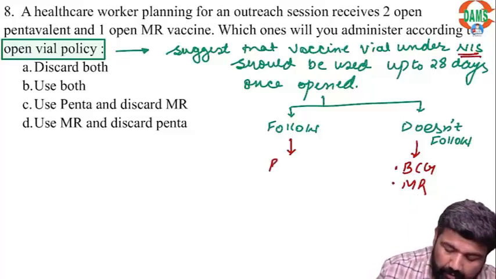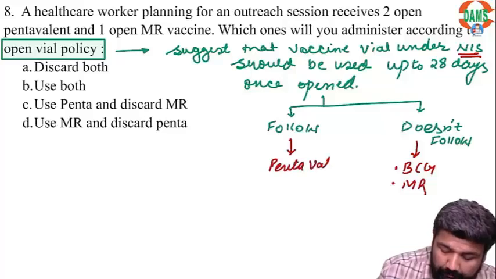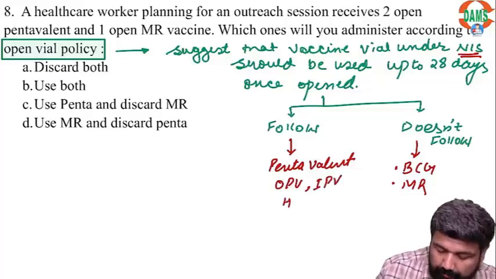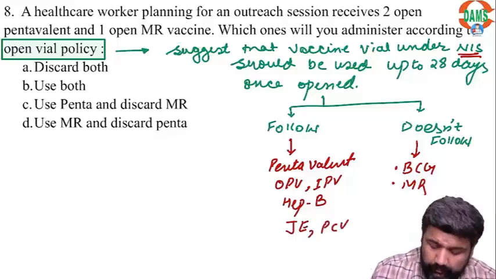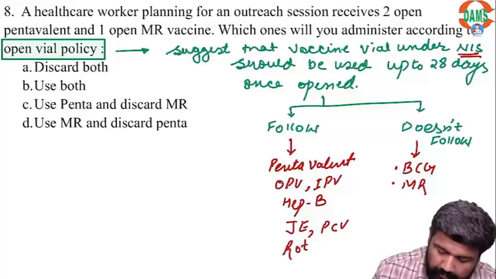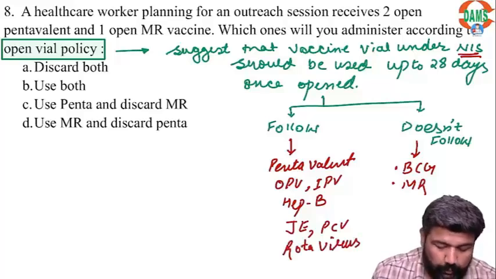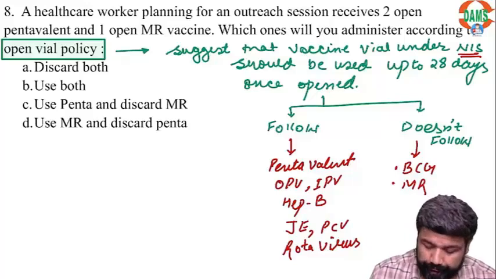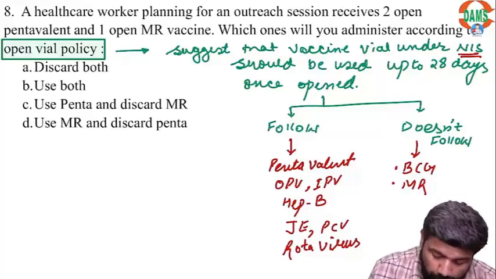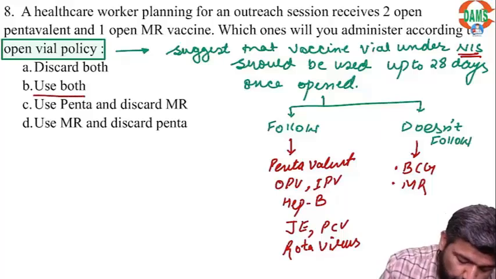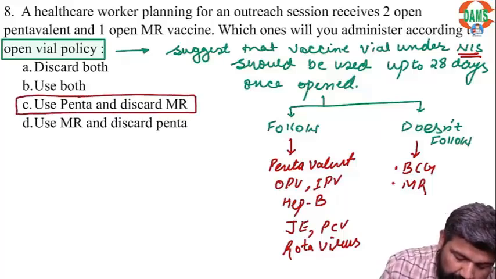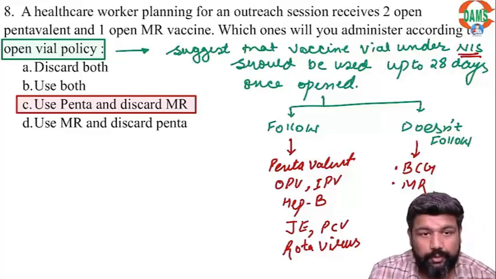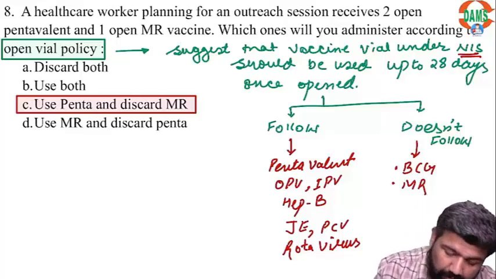For example, pentavalent, OPV, IPV, hepatitis B, Japanese encephalitis, PCV, rotavirus. So here, we should use penta and discard MR.